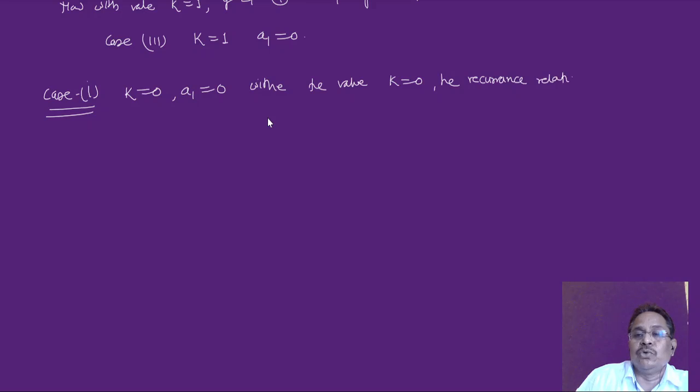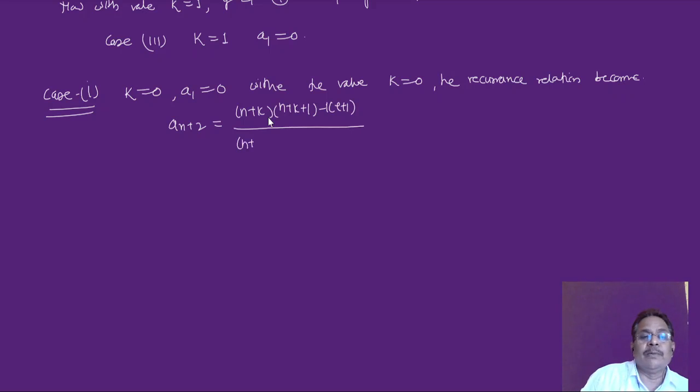With the value k is equal to 0, the recurrence relation becomes... I'll take some more time today, because on Saturday there was a holiday, we couldn't take this. I'm just rewriting the recurrence relation once again. a(n+2) is equal to, in the numerator, (n+k)(n+k+1) minus l(l+1), divided by (n+k+2)(n+k+1), into an.